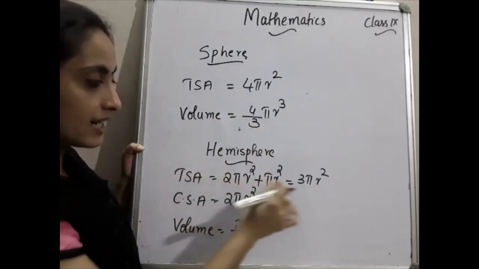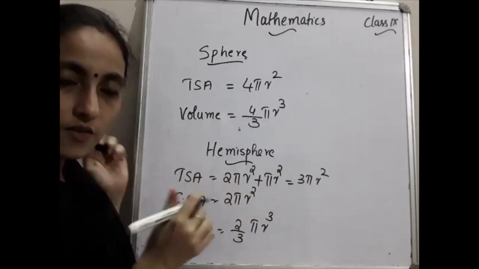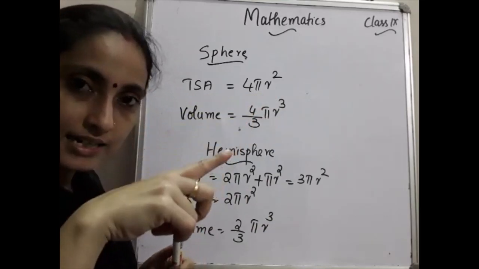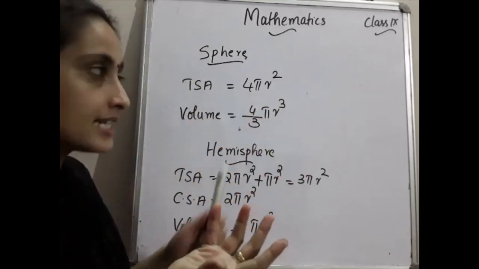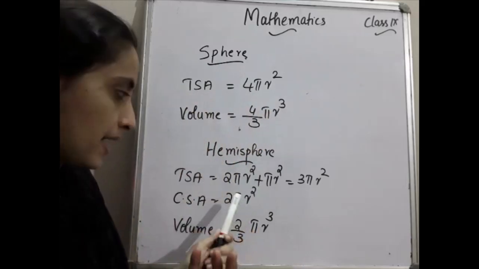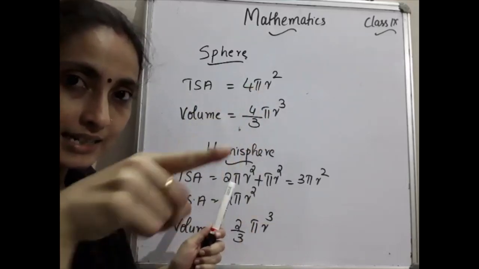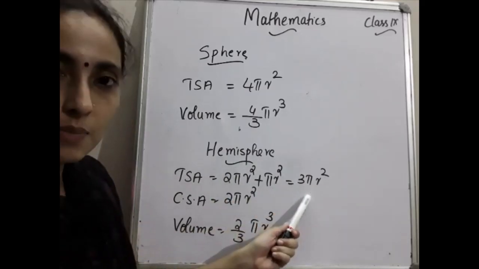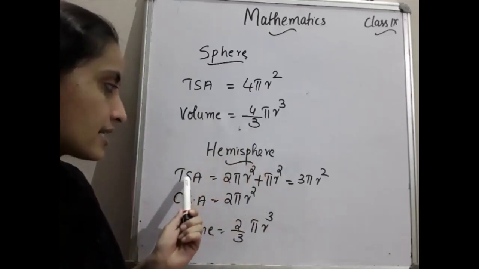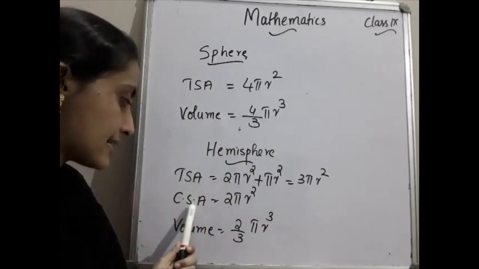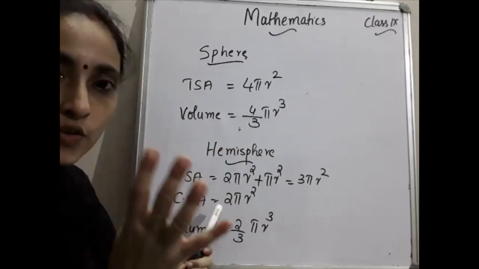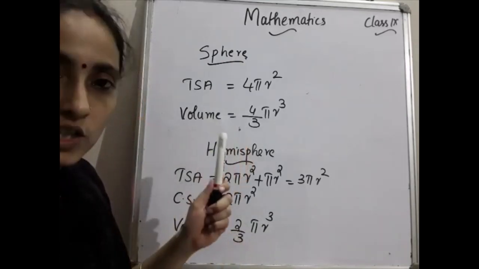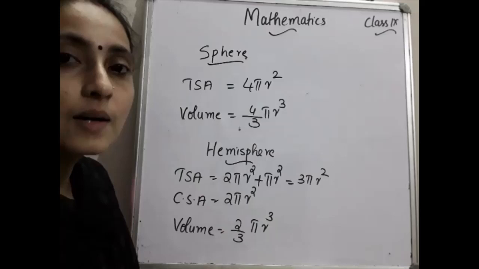Okay, listen here, why does it come as 3 pi r square? Total surface area of the hemisphere means the hemisphere along with the circular portion. So half of the sphere, that is half of 4 pi r square, is 2 pi r square. Along with that there is one circle, and the circle is pi r square. So 2 pi r square plus pi r square gives 3 pi r square, the total surface area of the hemisphere. CSA of the hemisphere is half of the sphere, that is 2 pi r square, and the volume is also half of the sphere, that is 2/3 pi r cube.